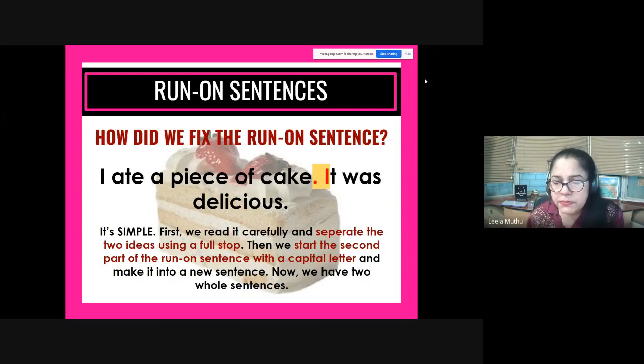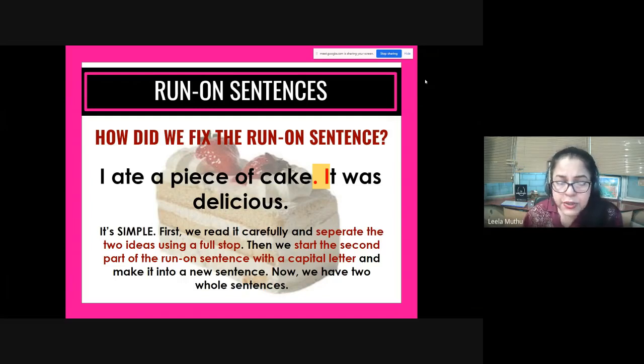So simple. You can almost yawn while you're doing your corrections of run-on sentences because it is so super simple. The first idea or thought that's expressed, immediately put a full stop after that. And the next idea or thought that is expressed, start it with a capital letter and end it with a full stop. Okay, so that way you have two complete thoughts, written in two separate sentences. What was wrong with the sentence? There were no punctuation marks, no capitalization of the second sentence with a capital letter.